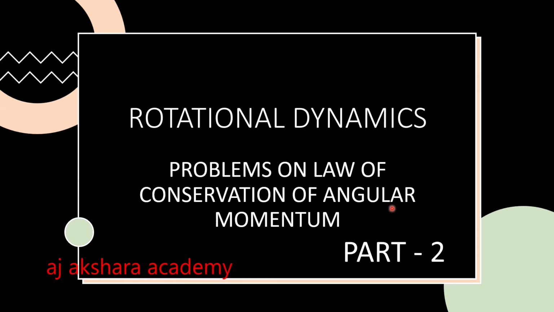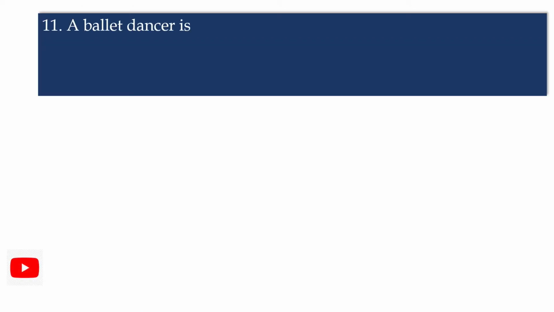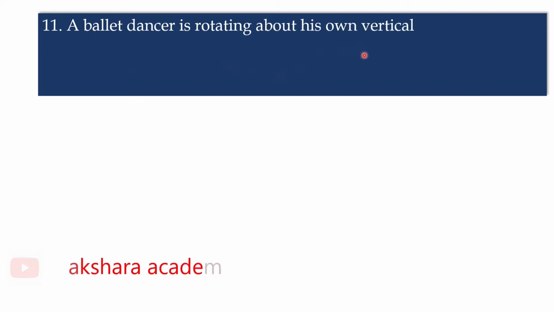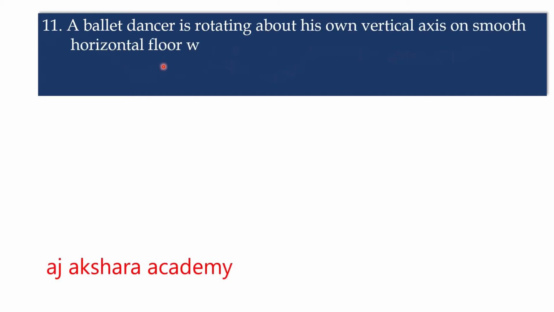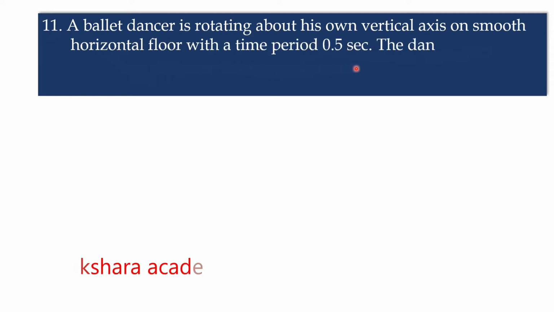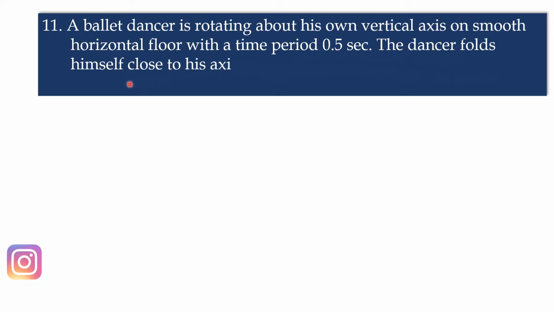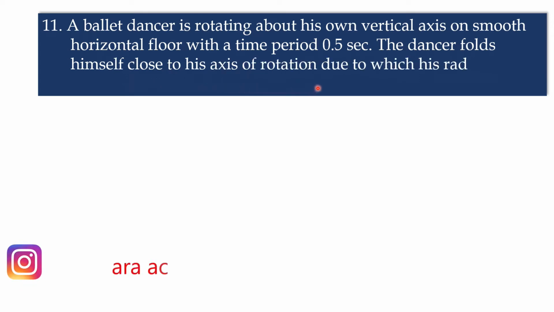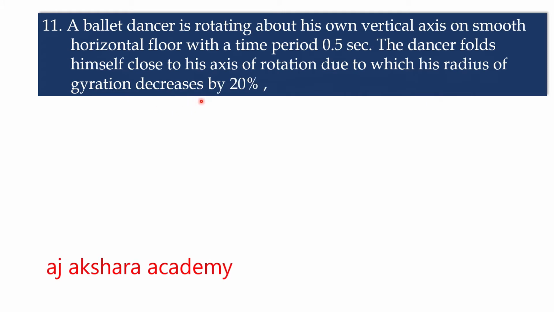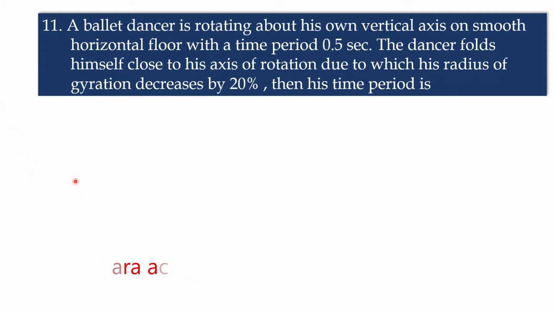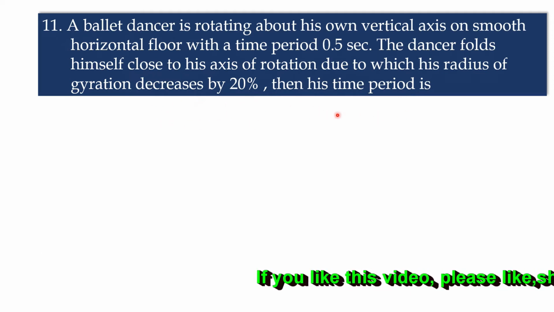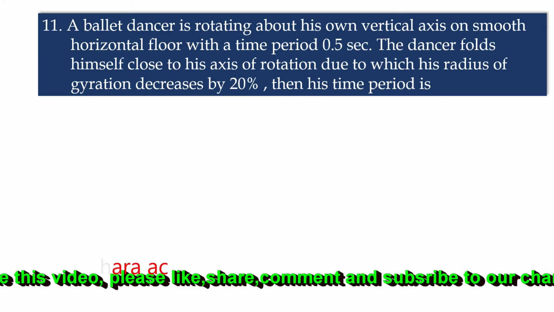Okay, let us go to today's session. First question. In this question, a ballet dancer is rotating about his own vertical axis on a smooth horizontal floor with a time period 0.5 seconds. The dancer folds himself close to his axis of rotation, due to which his radius of gyration decreases by 20%. Then his time period is. Here we have to calculate the time period. Now let us go to the solution.